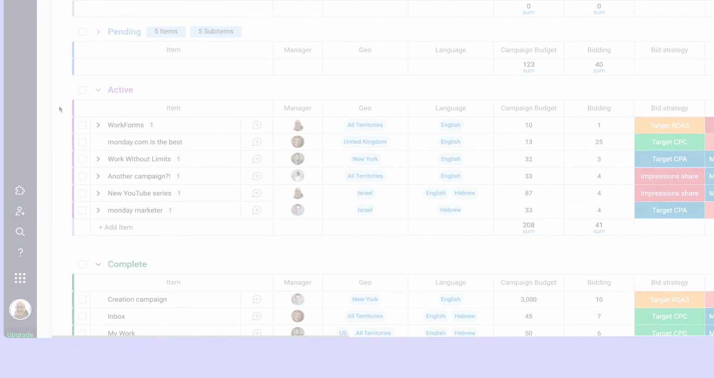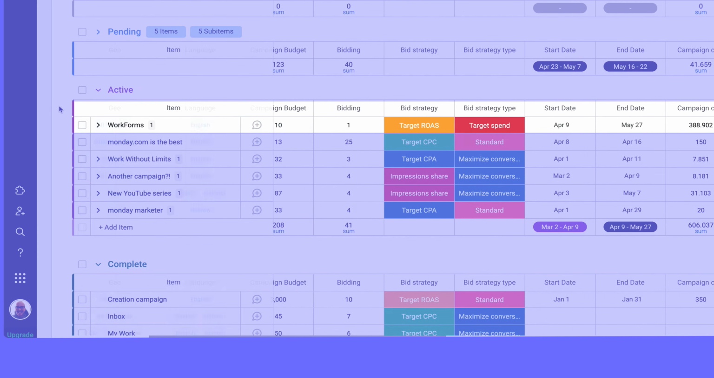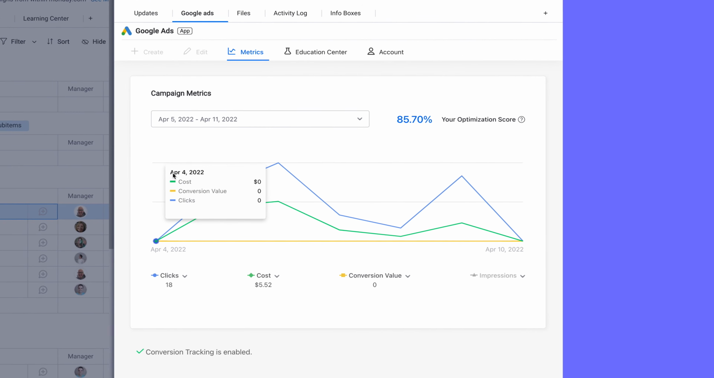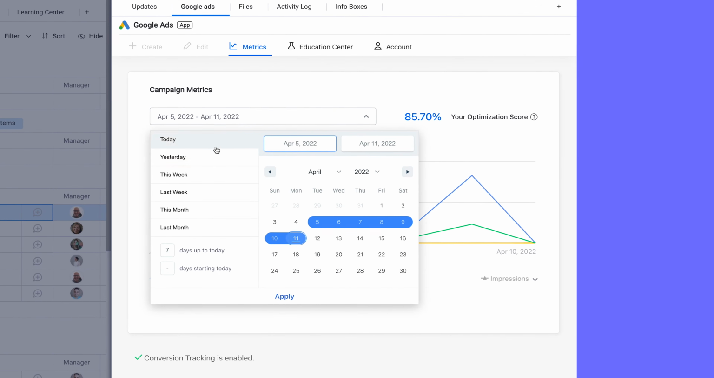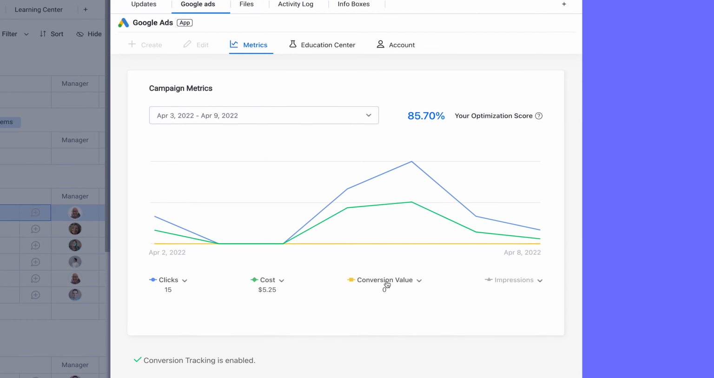Woo! As the campaign is running, its data will automatically flow into the board for us to track and analyze. Here, we can get a customizable interactive graph showing the performance of our campaign, and we can choose the time frame and metrics you want to see according to your own needs.